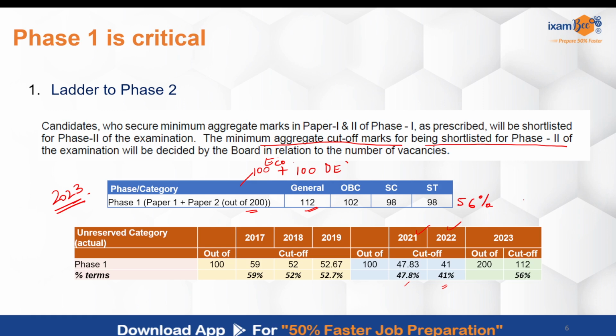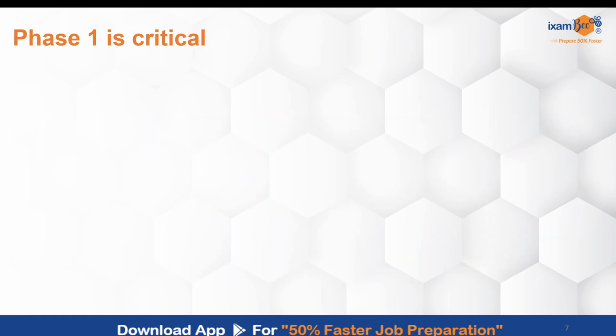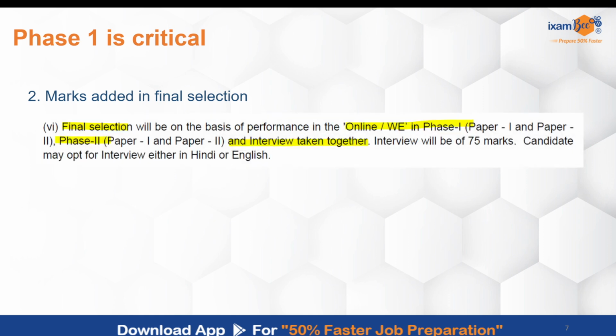The second reason, and the most important reason why phase 1 is very critical for you, is that the marks of phase 1 get added to your final selection, right? This is the notification that states that your final selection will be based on your performance in your written exam of phase 1, of phase 2, and the interview taken together, right?